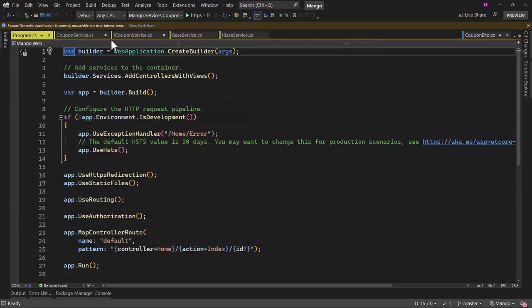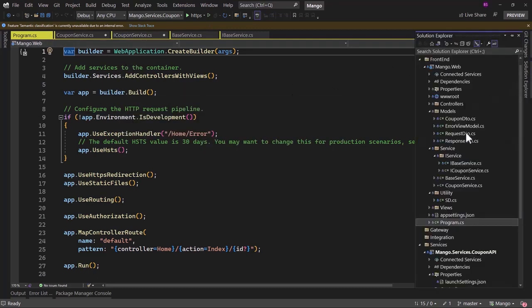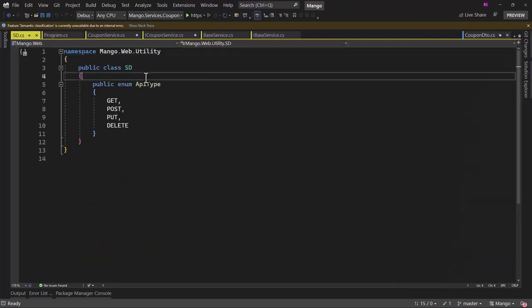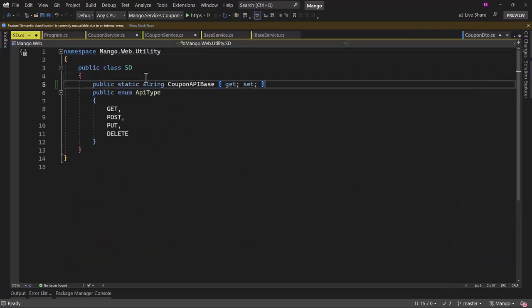Now when we configure the coupon service, we need the URL of our coupon API. I can hardcode that in the Program.cs, but an ideal approach is to have that inside app settings, and I will create a variable to store CouponAPIBase that will have the base URL for coupon API.